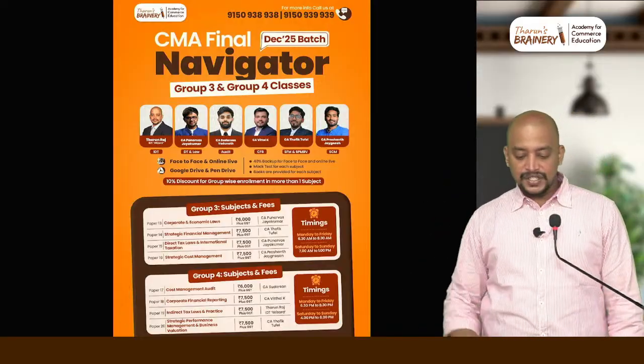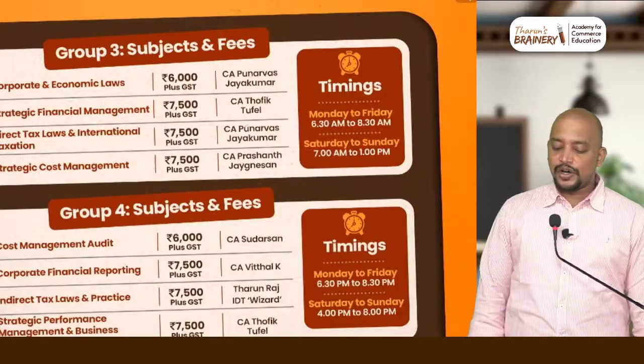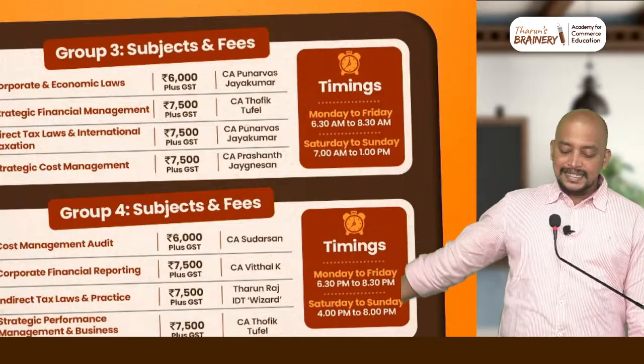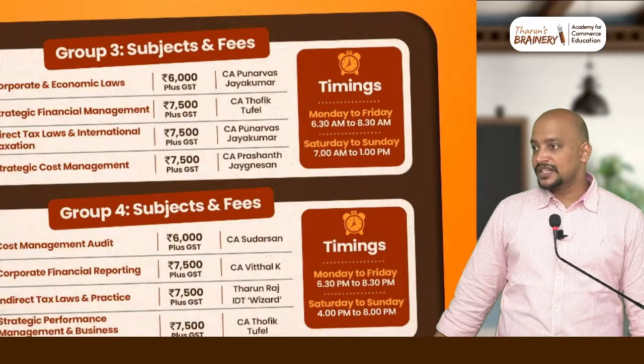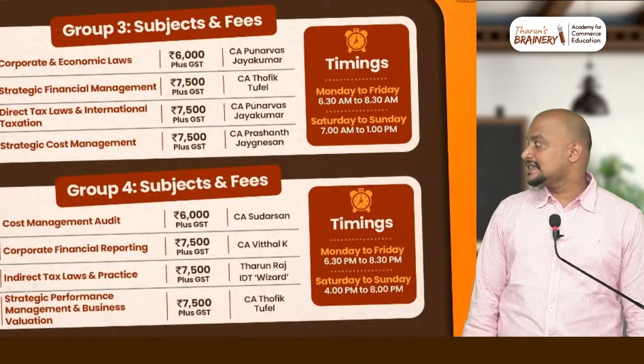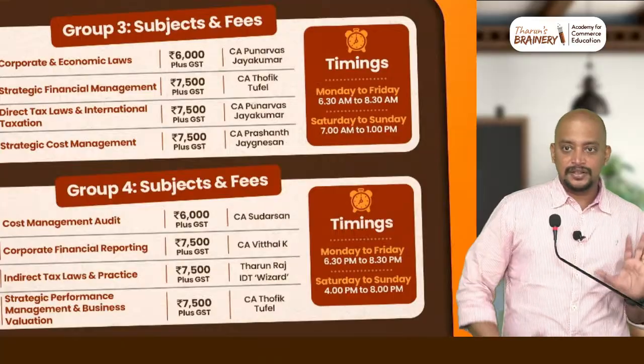So these will be the class timings. For Group 3, the class timing will be 6:30 to 8:30 in the evening, Monday to Friday, and Saturday and Sunday 7 to 1. And for Group 4, classes are Monday to Friday 6:30 p.m. to 8:30 p.m. and Saturday and Sunday 4 to 8. This is how we have scheduled.